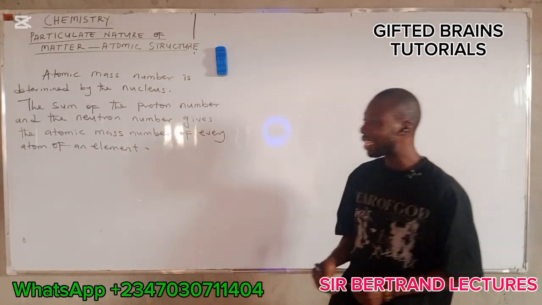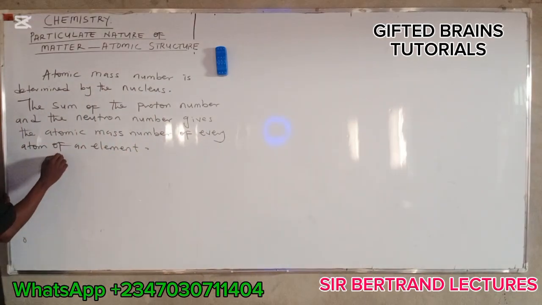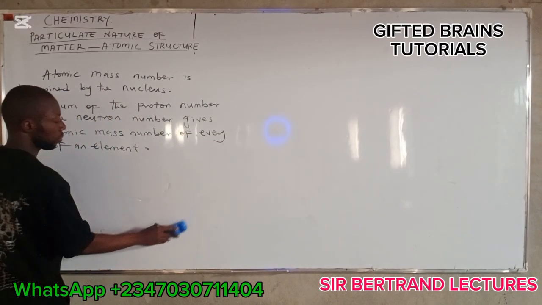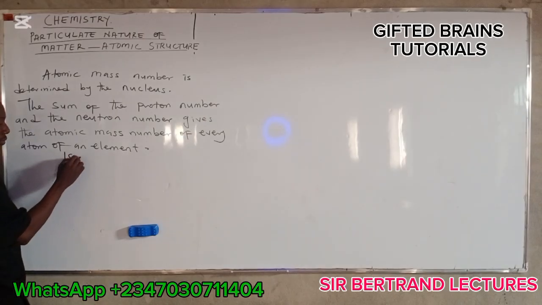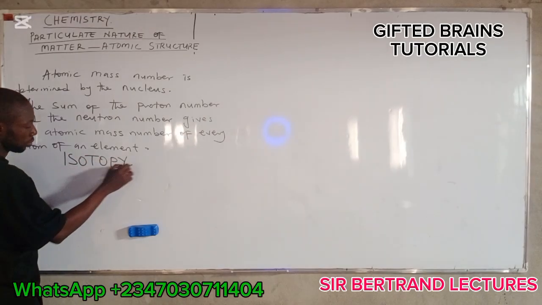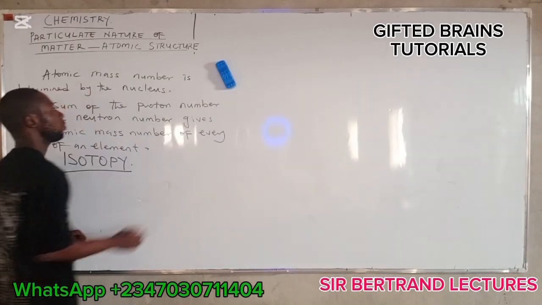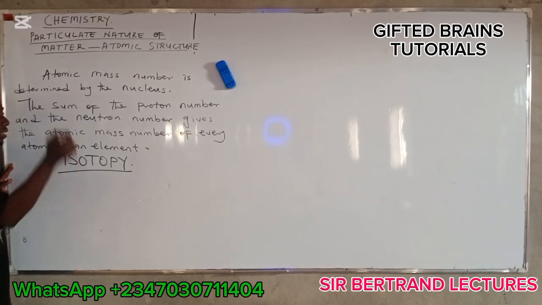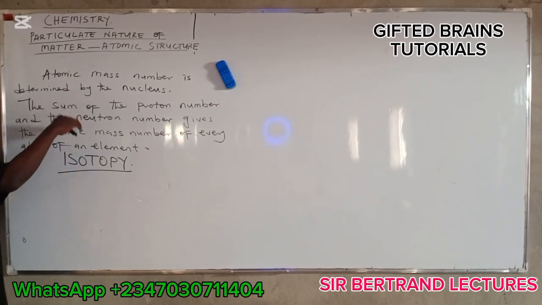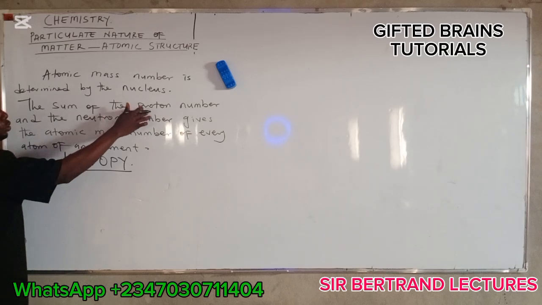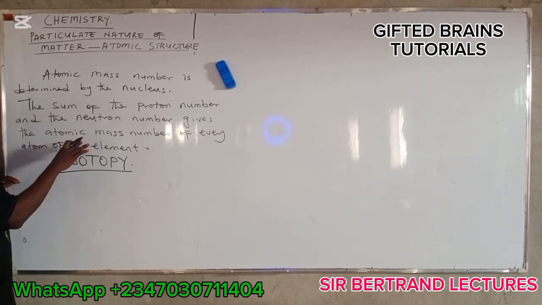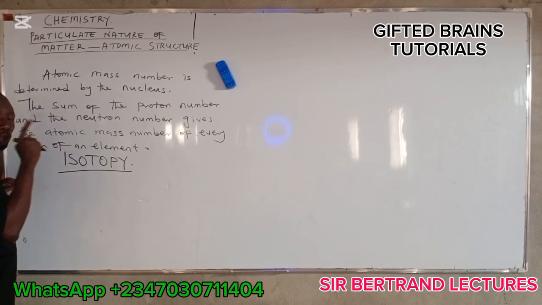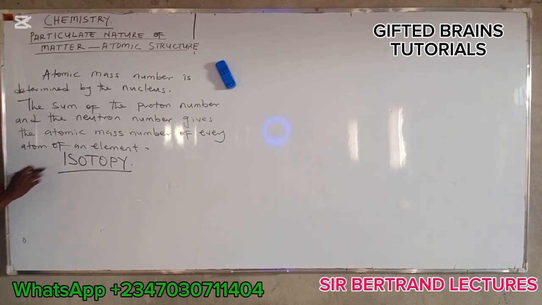Okay, now let's look at isotopy. Having discussed the atomic mass number here, now let's look at isotopy. Remember, I told you in the next video, we're going to discuss how to calculate the proton number with that of the neutron number, adding them together to get the atomic mass number of the first 20 elements. We're going to do that in our next video. Now let's look at isotopy.